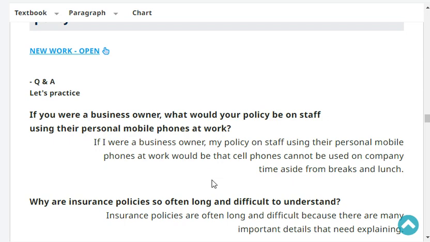If you were a business owner, what would your policy be on staff using their personal mobile phones at work? If I were a business owner, my policy on staff using their personal mobile phones at work would be that cell phones cannot be used on company time, aside from breaks and lunch.